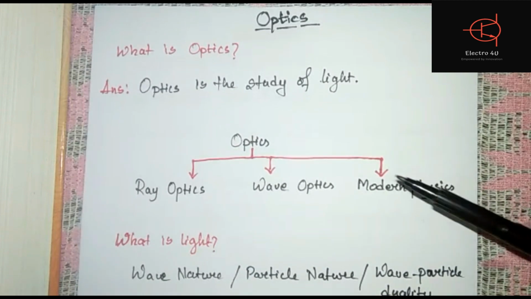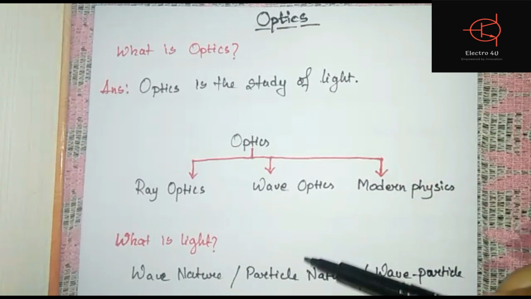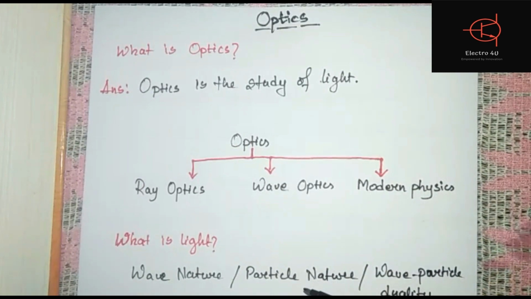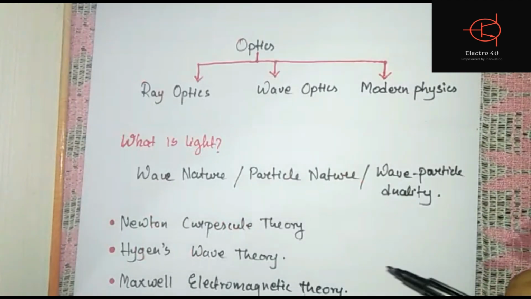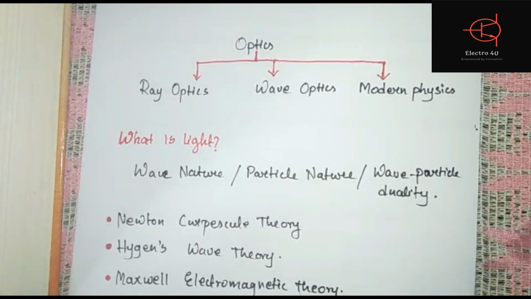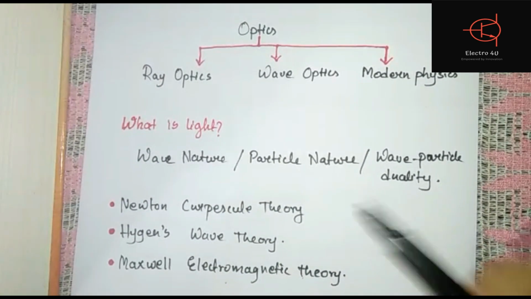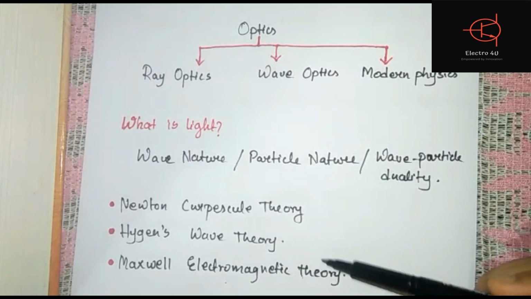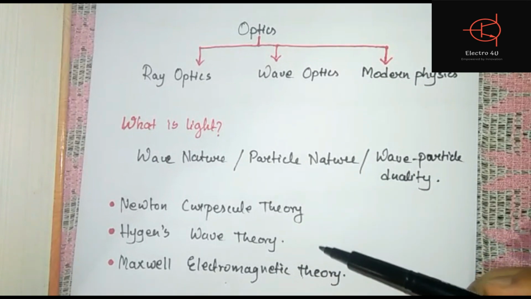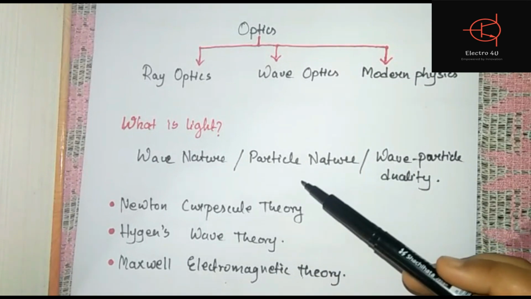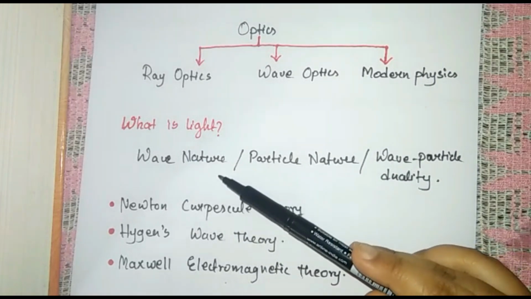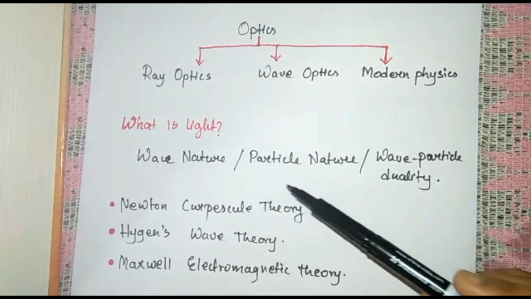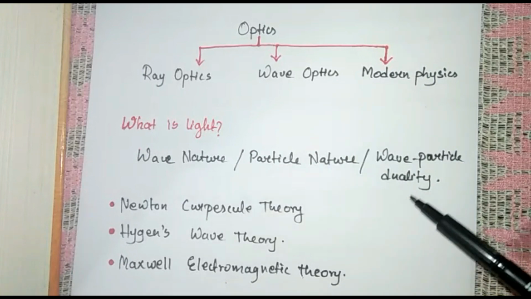So since optics is the study of light, what is light? The definition of light is actually of some complexity. There were many theories for defining light. Mainly every scientist argued on the nature of light, whether light has wave nature or particle nature, and at last wave particle duality.